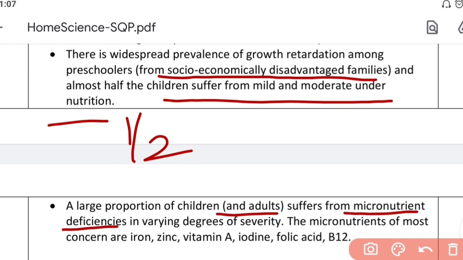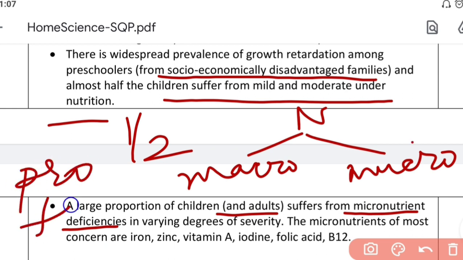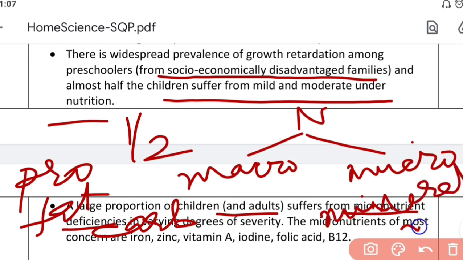What are micronutrients? If you remember, the nutrients are categorized into two parts. The first is macronutrients and the second is micronutrients. Macronutrients include protein, fat and carbohydrates, which are required in larger quantities, and micronutrients are generally the minerals and the vitamins.